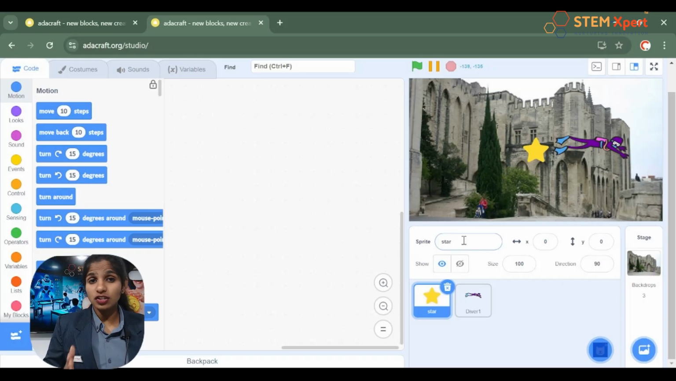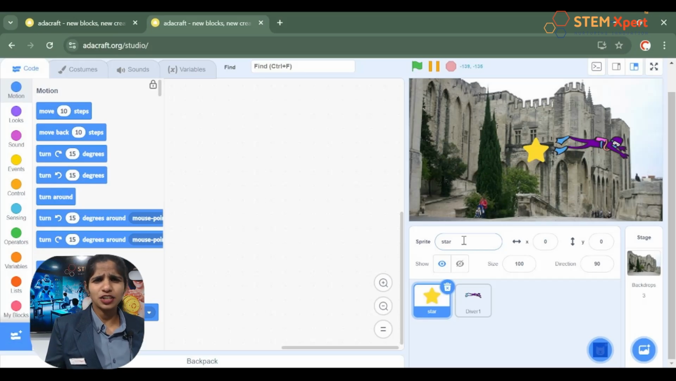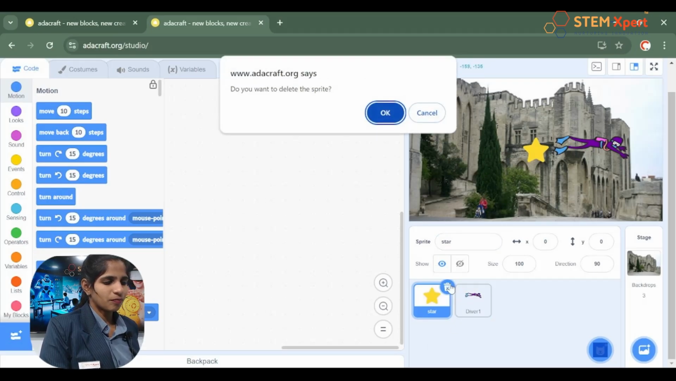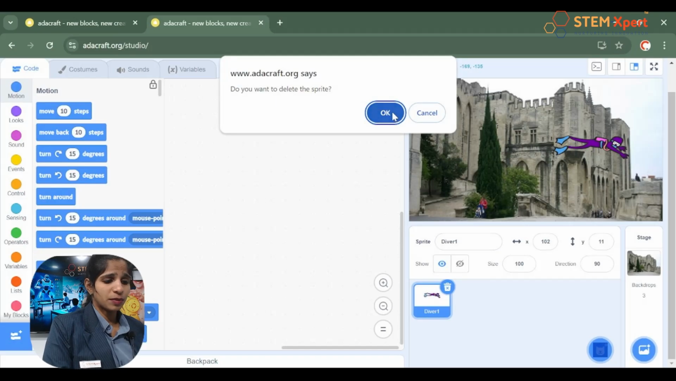Now we are going to study how to make our ball move in a ping pong game. Are you guys ready for that? But tell me, are these the sprites and backdrop that we need in order to create a ping pong game? Never, right? So it's time to delete them. Yes, let's delete them. It's your turn, please do it with me.